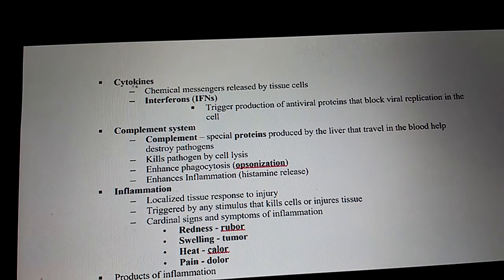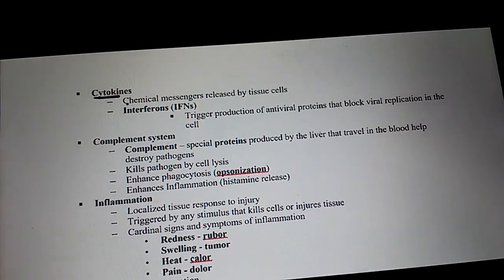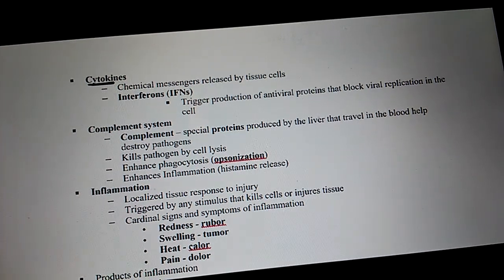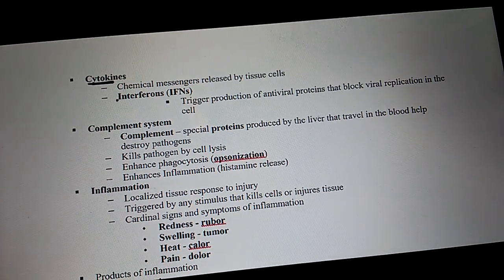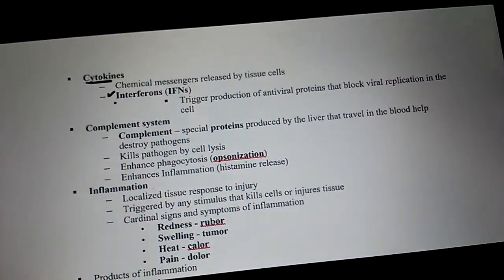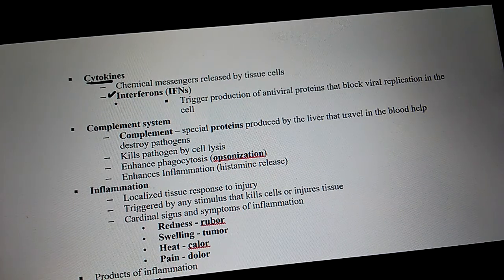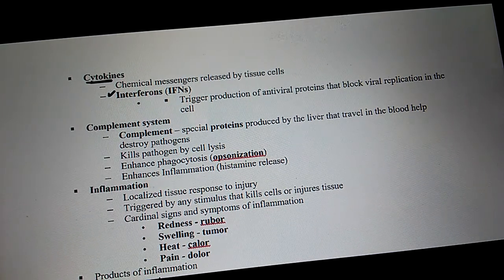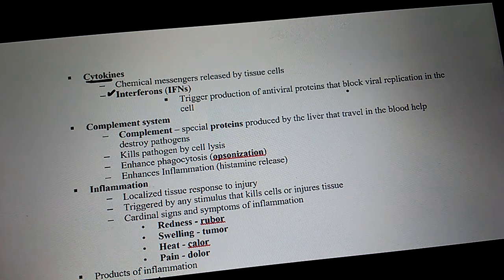What do you call any chemical messenger that's released by cells and allows for communication? Cytokine. Are interferons a type of cytokine? Yes. What's the function of interferons? They interfere with viral replication.